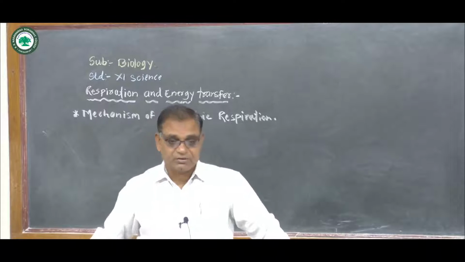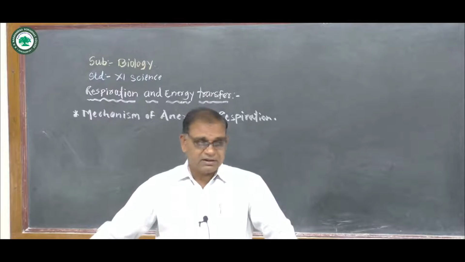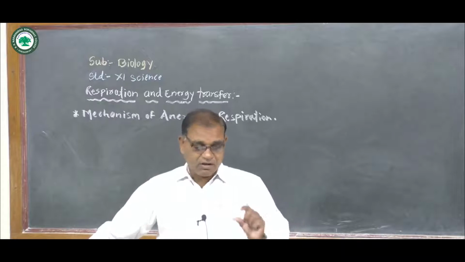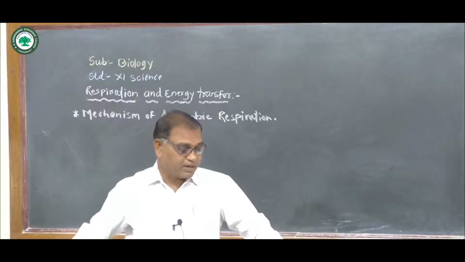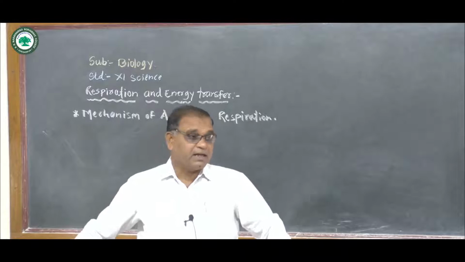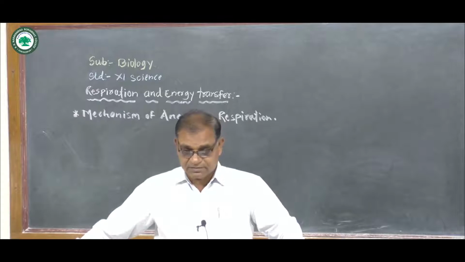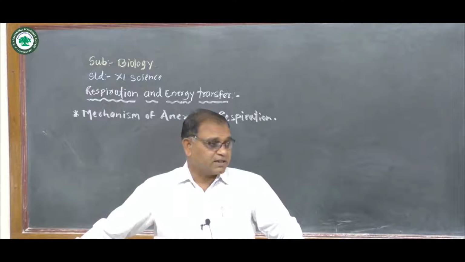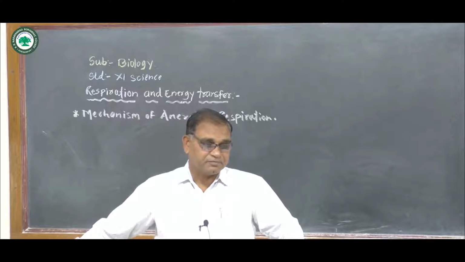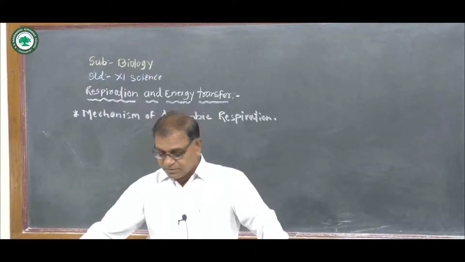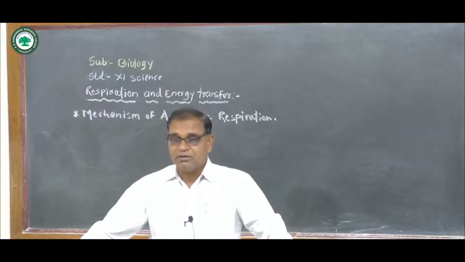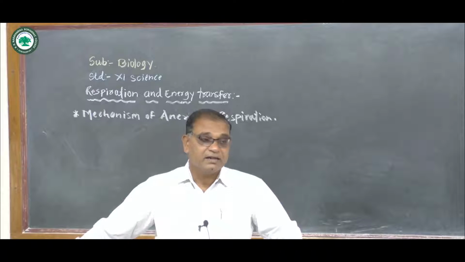Now this aerobic respiration is completed in mainly three steps. The first step is glycolysis. In this step glucose is broken down to form two molecules of pyruvic acid. This is the common step in aerobic and anaerobic respiration. Only 8 ATP is the net gain of glycolysis. In the second step, the pyruvic acid does not directly enter the matrix of the mitochondria. Pyruvic acid is further broken down.